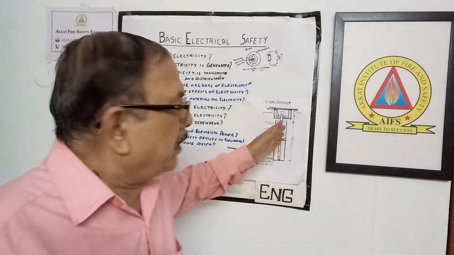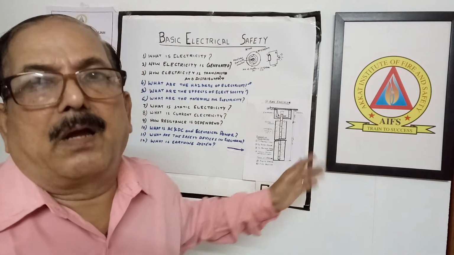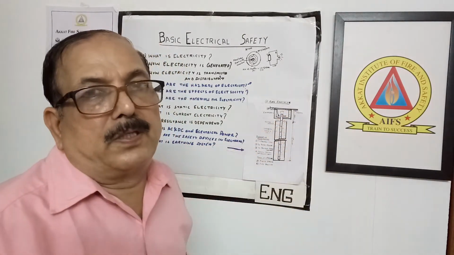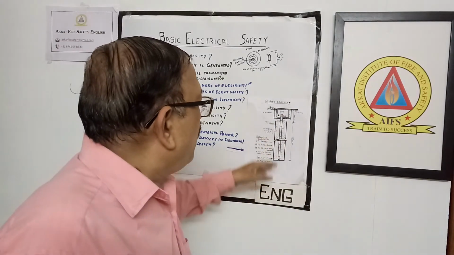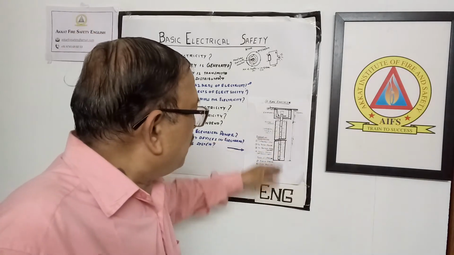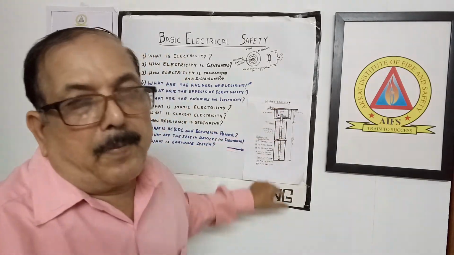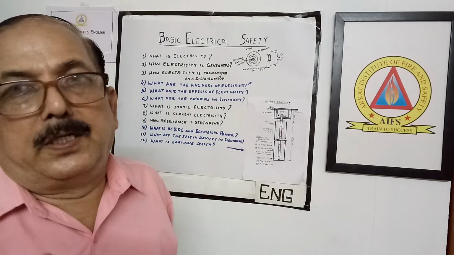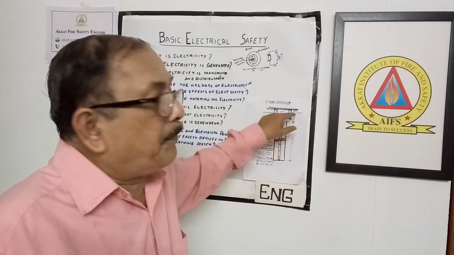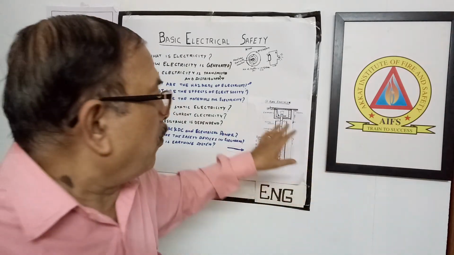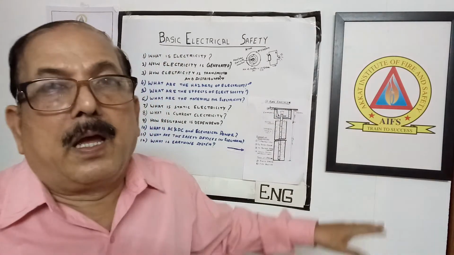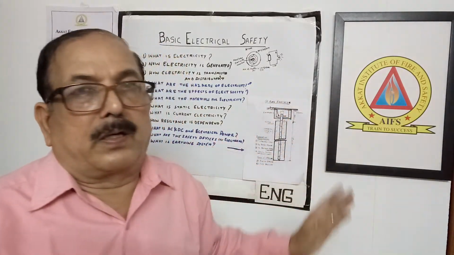In the simple diagram I am showing here, there is about 3 meters depth, about 300 to 400 mm square pit, then a 100 mm GI pipe with GI coating, with some holes provided in between. There is a separate concrete chamber on top for the connection, with a funnel and a cover for providing water.